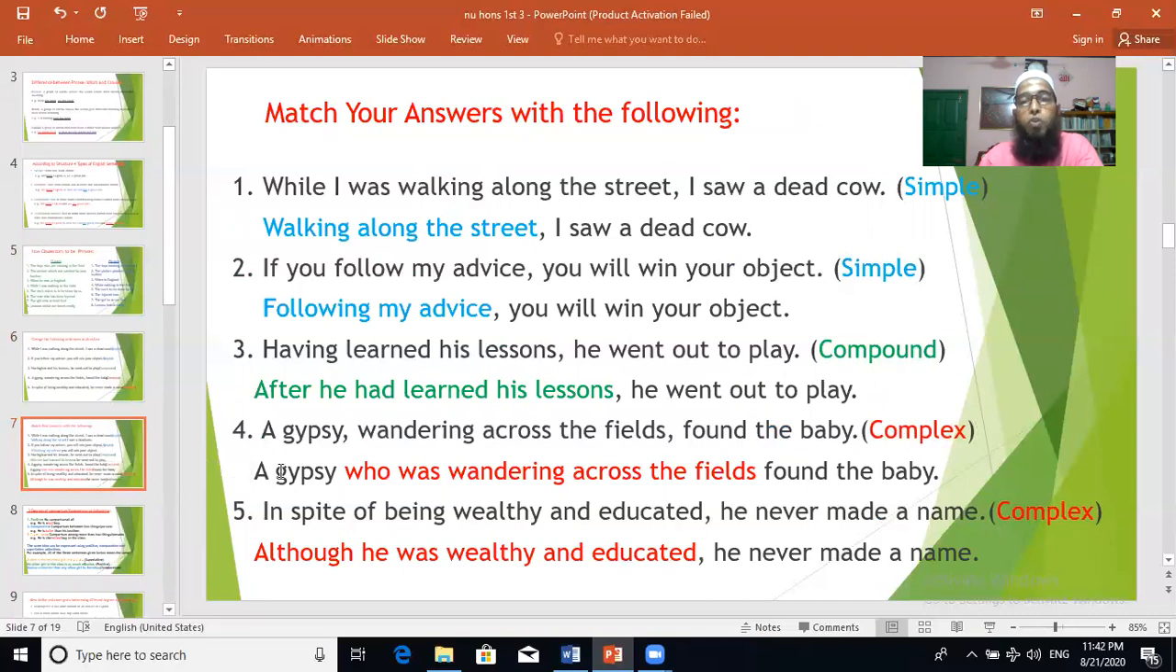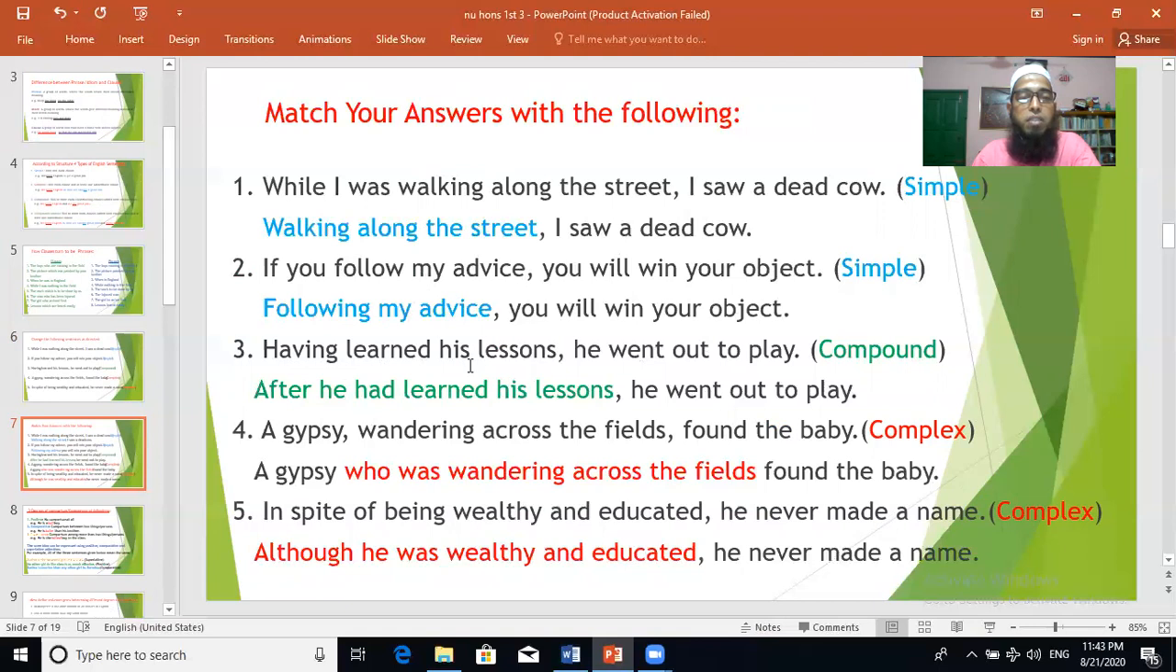Now check your answer. Match your answers with the following. While I was walking along the street, I saw a dead cow. You see, while walking along the street, or while walking along the street, you can write like this. Walking along the street, I saw a dead cow. If you follow my advice, so the phrase is following my advice. Now this is simple, you see. You will win your object.